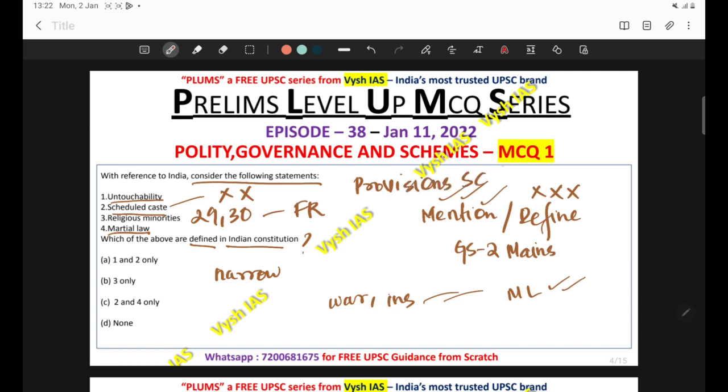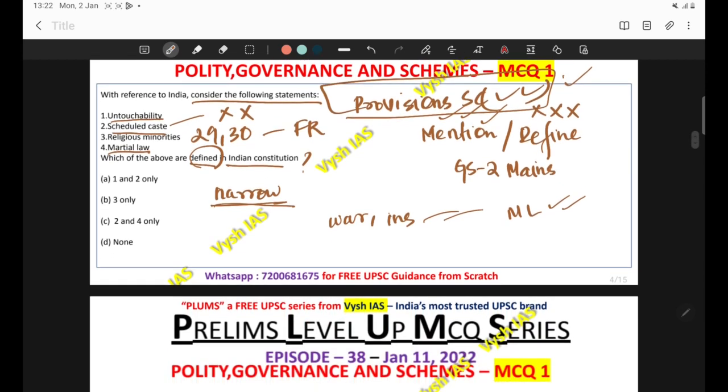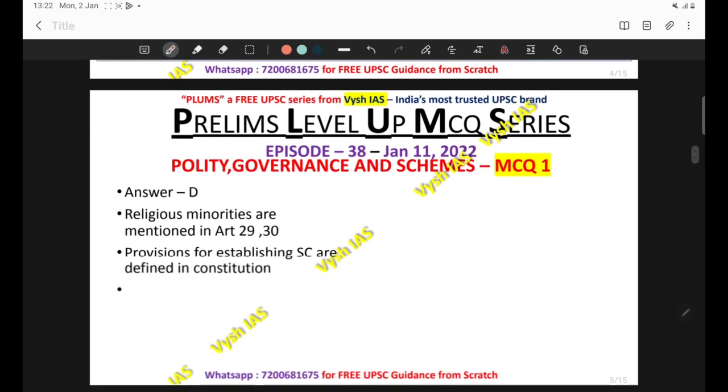So if the question is asking whether the provisions for scheduled caste establishment are mentioned in the Constitution, you can tick yes. But whenever the scope of the question is definition, the answer is also going to be very narrow. Most of the terms are not defined in the Constitution. If you have to take a neutral stand, or if you haven't covered this topic and don't know much about it, and you still have to attempt that question, you can take this stand: most of the terms won't be defined in the Constitution. So the answer comes out to be D, none of the above.